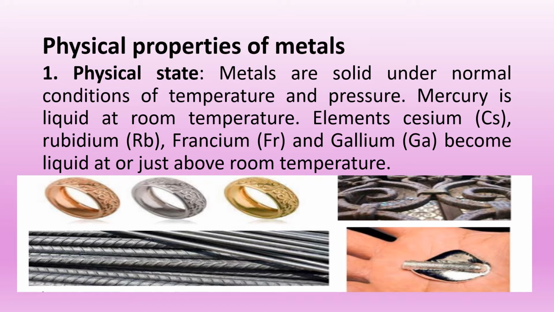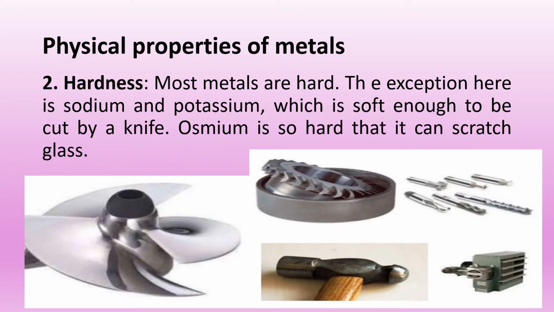Physical state. Metals are solids at room temperature except mercury. Mercury is liquid at room temperature. Elements such as cesium, rubidium, francium and gallium become liquid at or just above room temperature. Hardness. Most metals are hard. However, metals such as sodium and potassium are so soft that they can be cut with a knife. Osmium is so hard that it can scratch glass.